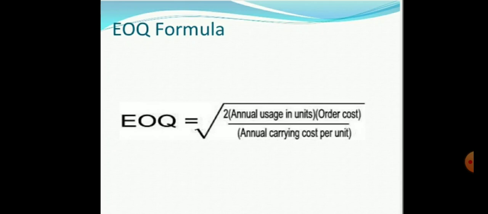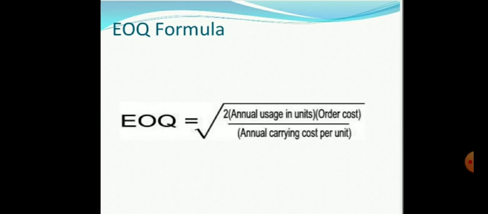In short form, EOQ is equal to the square root of 2AO divided by C. 2AO is 2 into annual usage in units into ordering cost, divided by C. A means annual consumption, given in units; ordering cost is given in rupees; and carrying cost is also given per unit.